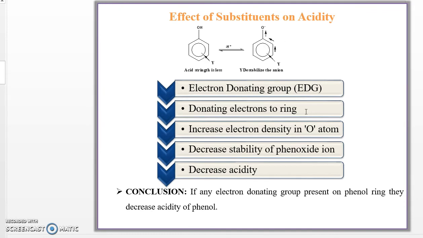Next one, see in this reaction there is a Y, that is an electron donating or releasing group. If an electron donating group is present, it donates electrons towards the phenoxide ion. It donates electrons to the ring and increases the electron density on the oxygen atom. It decreases the stability of the phenoxide ion, hence decreases the acidity. Conclusion: if any electron donating group is present on the phenol ring, it decreases the acidity of phenol due to the increasing electron density on the oxygen atom.